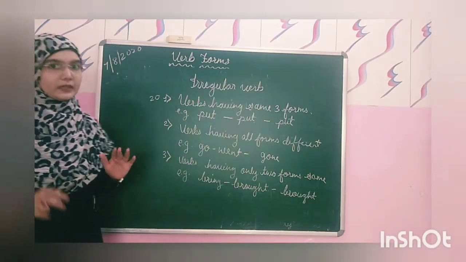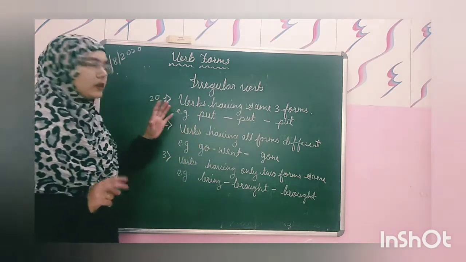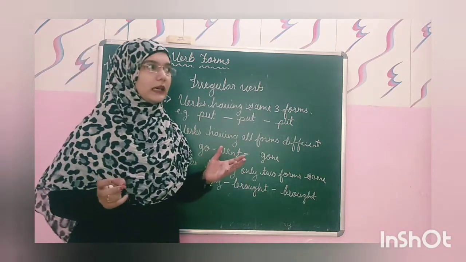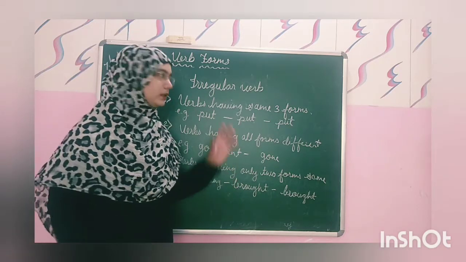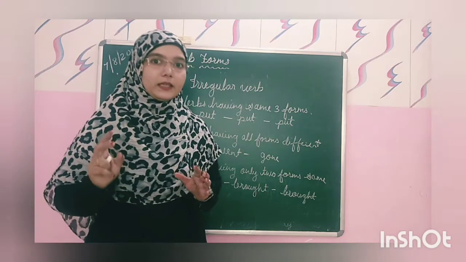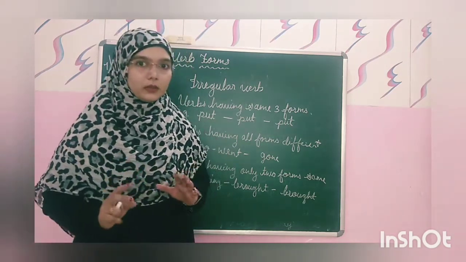There is no fixed pattern for the formation of the irregular verbs, और ये बहुत कम भी हैं, means it's not more than, I think, 250 और 200 वर्ड्स ही हैं irregular verbs जिसको हम रिसाइट भी कर सकते हैं. It is the best way; I recommend you to recite the irregular verbs.